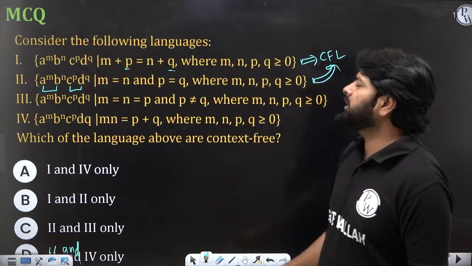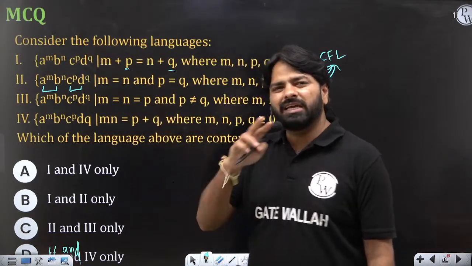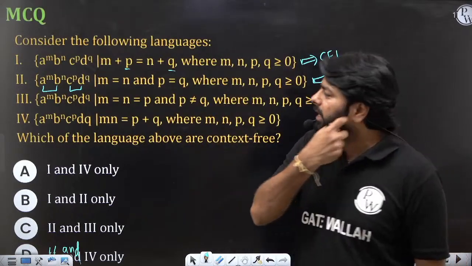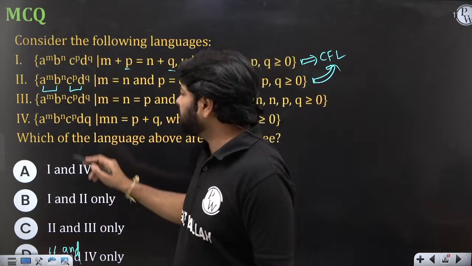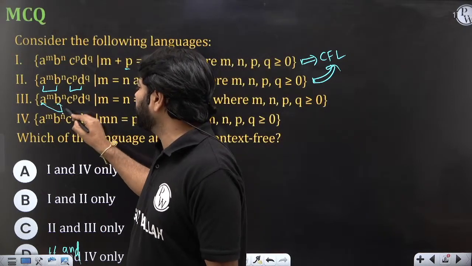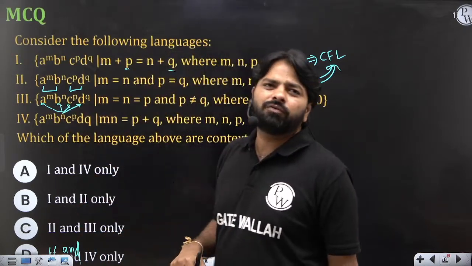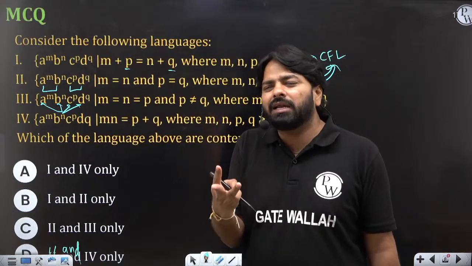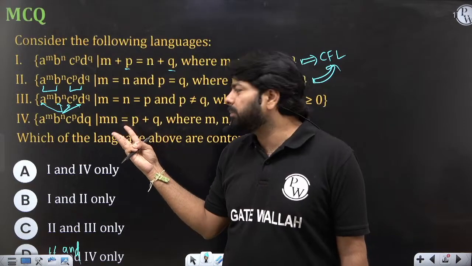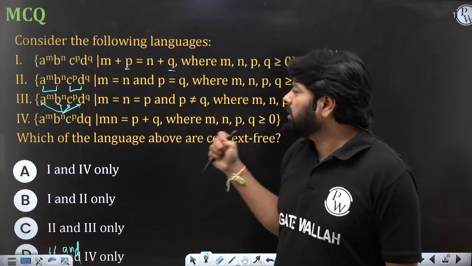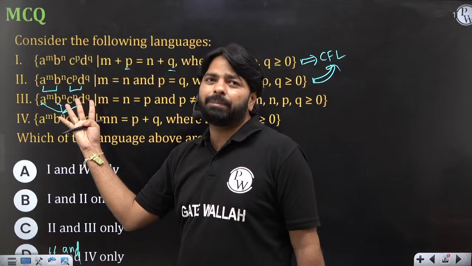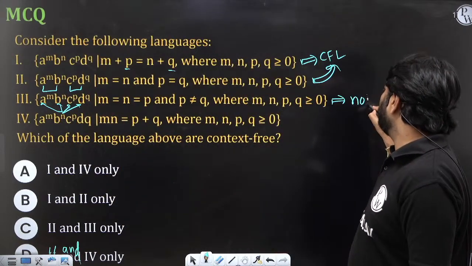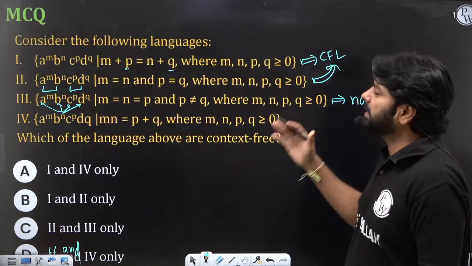And here the issue is M and P. Three should be equal and P not equal to Q. Indirectly, all the four have the comparison. Maybe equal or maybe not equal here, doesn't matter. But all the four, even the three symbols you are depending on each other parallelly, you can't take the support of the stack because a single stack cannot do. Now four symbols are depending on each other. This is going to be not CFL because a single stack is not enough to understand this problem.